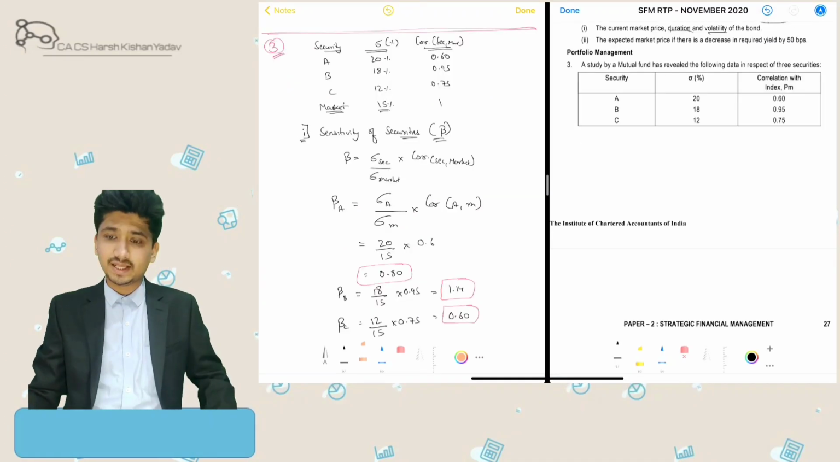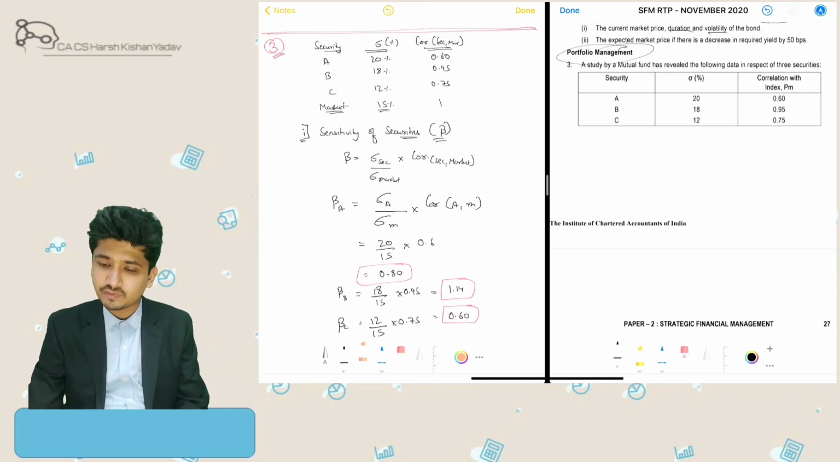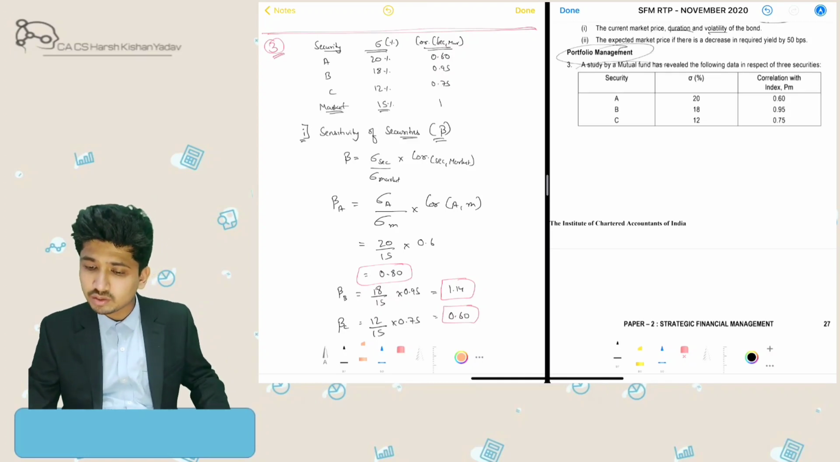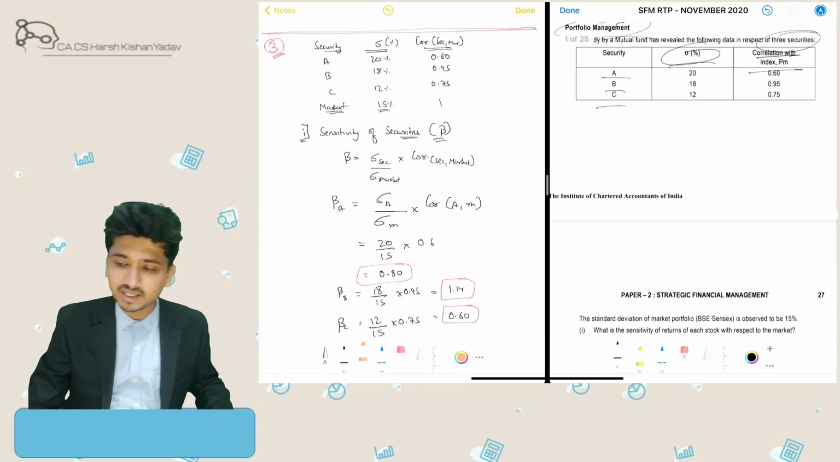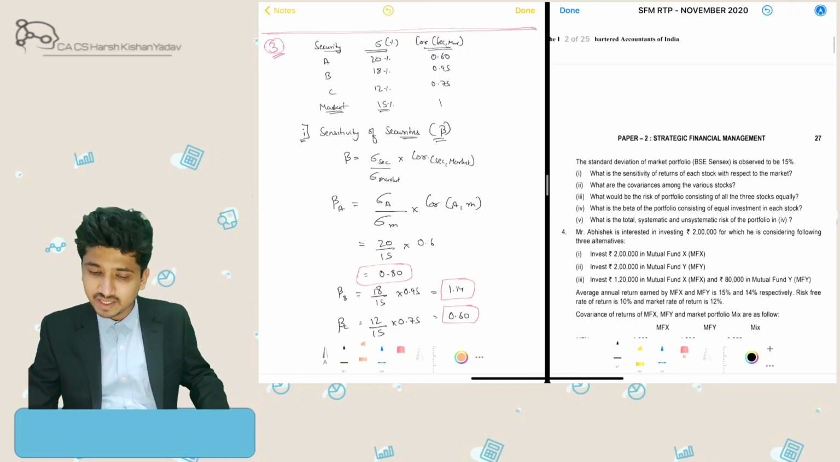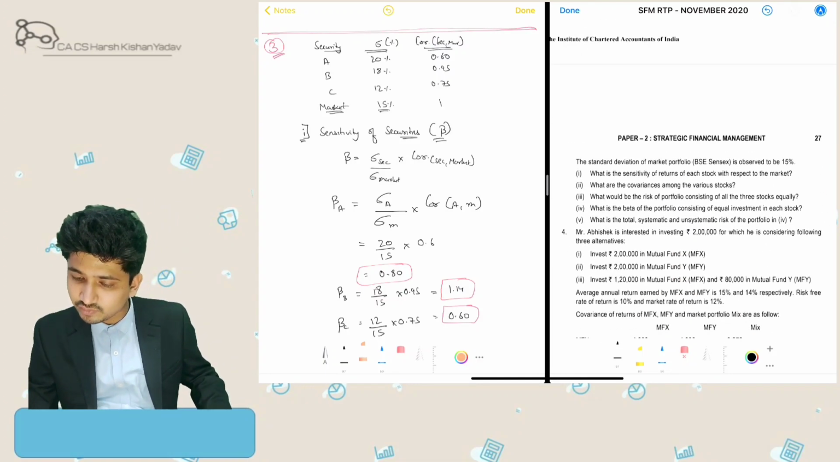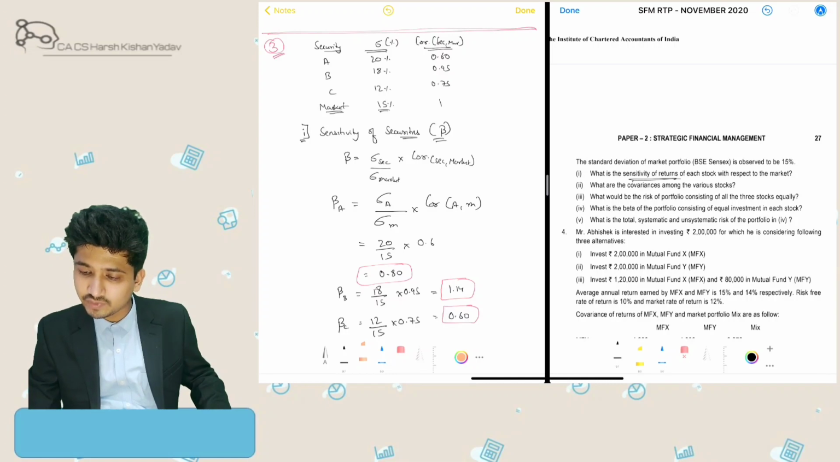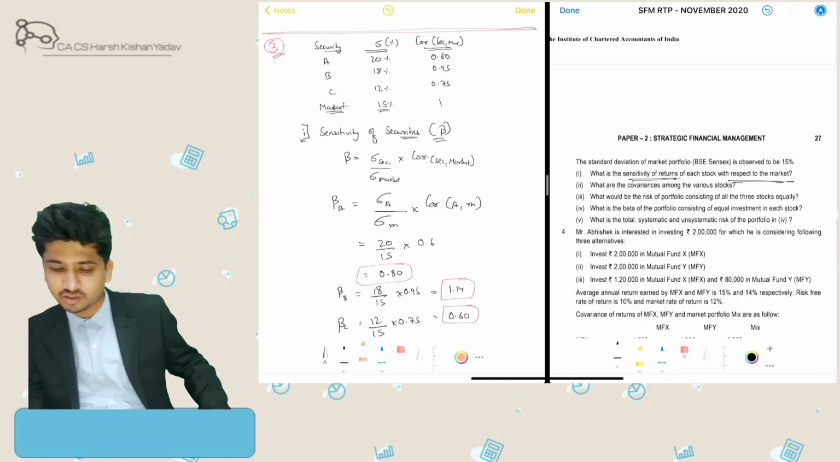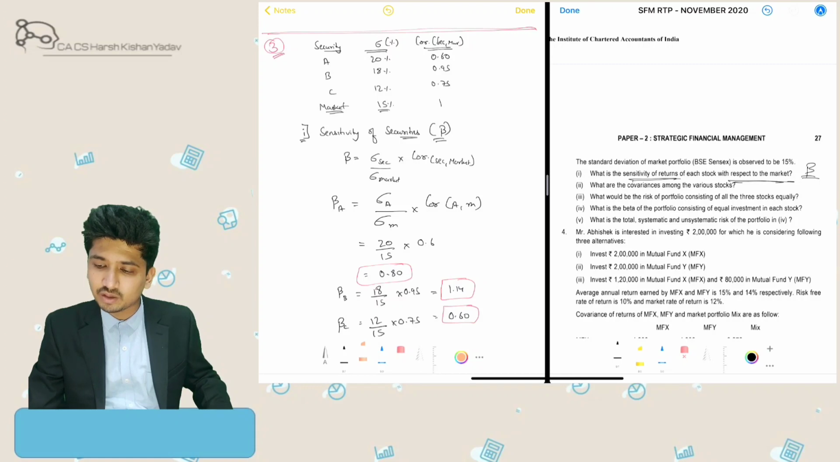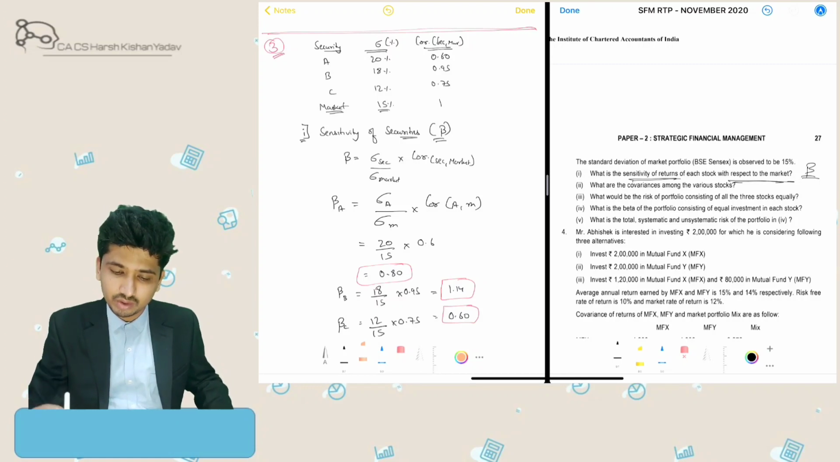Correct concept. Okay, let's get to our third question, which is from portfolio management. A study by a mutual fund has revealed the following data in respect of three securities: security A, B, C. Standard deviation is given, correlation with market index is given. Then what we need to calculate first is the sensitivity of return of each stock with respect to return of market. In short, they are asking us about beta over here. So let's look into the solution.